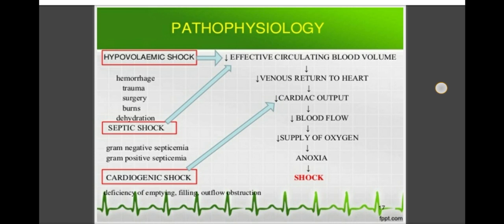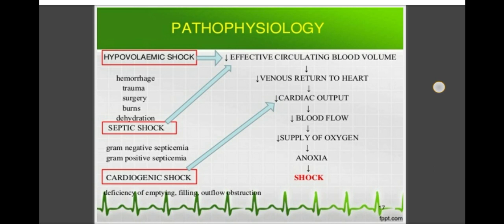Septic shock may be caused by gram-negative or gram-positive septicemia. Cardiogenic shock may occur due to different diseases of the heart, such as deficiency of emptying, deficiency of filling, and outflow obstructions. So these are the different causes that lead to the pathogenesis of shock.